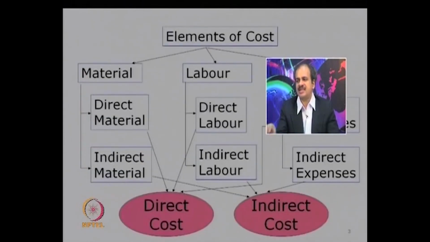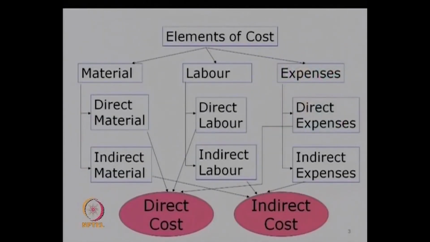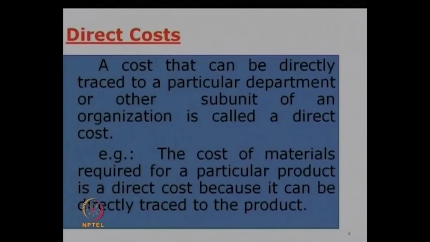So, in the last session, we have already seen the elements of cost and also the direct and indirect costs. This chart looks at it more in detail. You can see that basically the costs are divided into three parts, that is direct, material, labor and expenses. In turn, each of these can be classified as direct and indirect. Then all the direct costs are accumulated as one pool and all the indirect costs are accumulated as another pool.